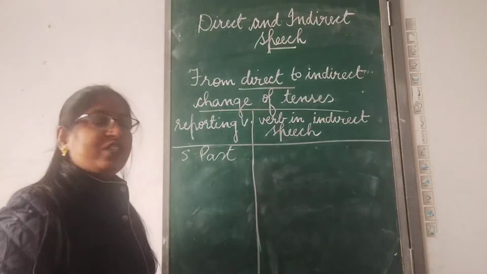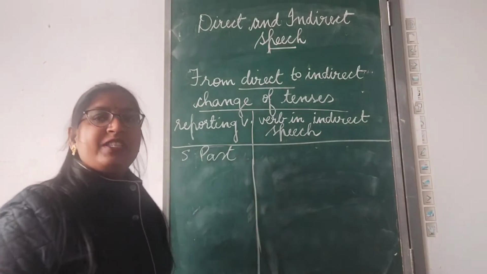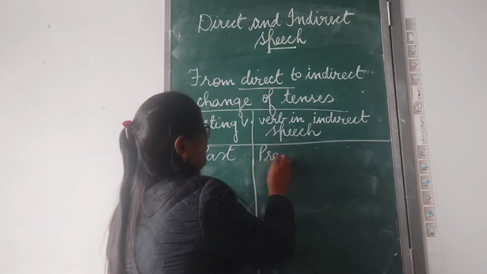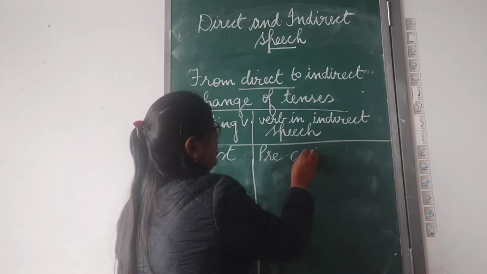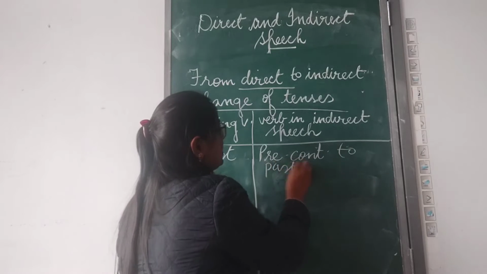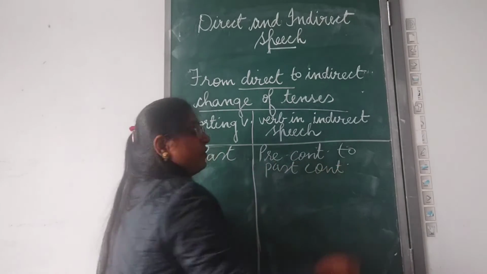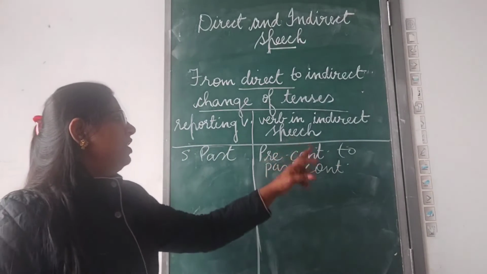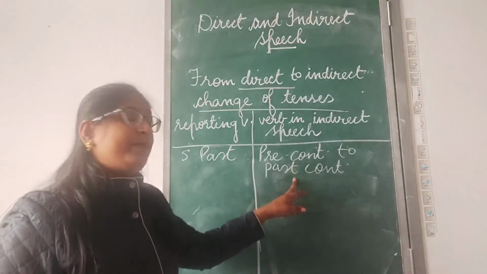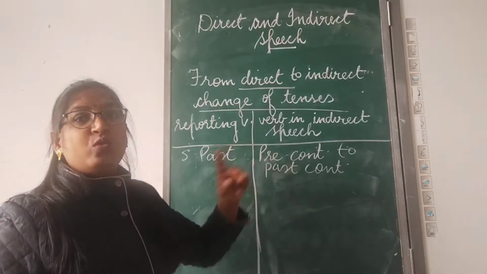Now let's see the next rule. If the introducing verb is in simple past, your present continuous will be changed to past continuous tense. If the quoted speech verb is in present continuous, it will be changed to past continuous, only in which case?